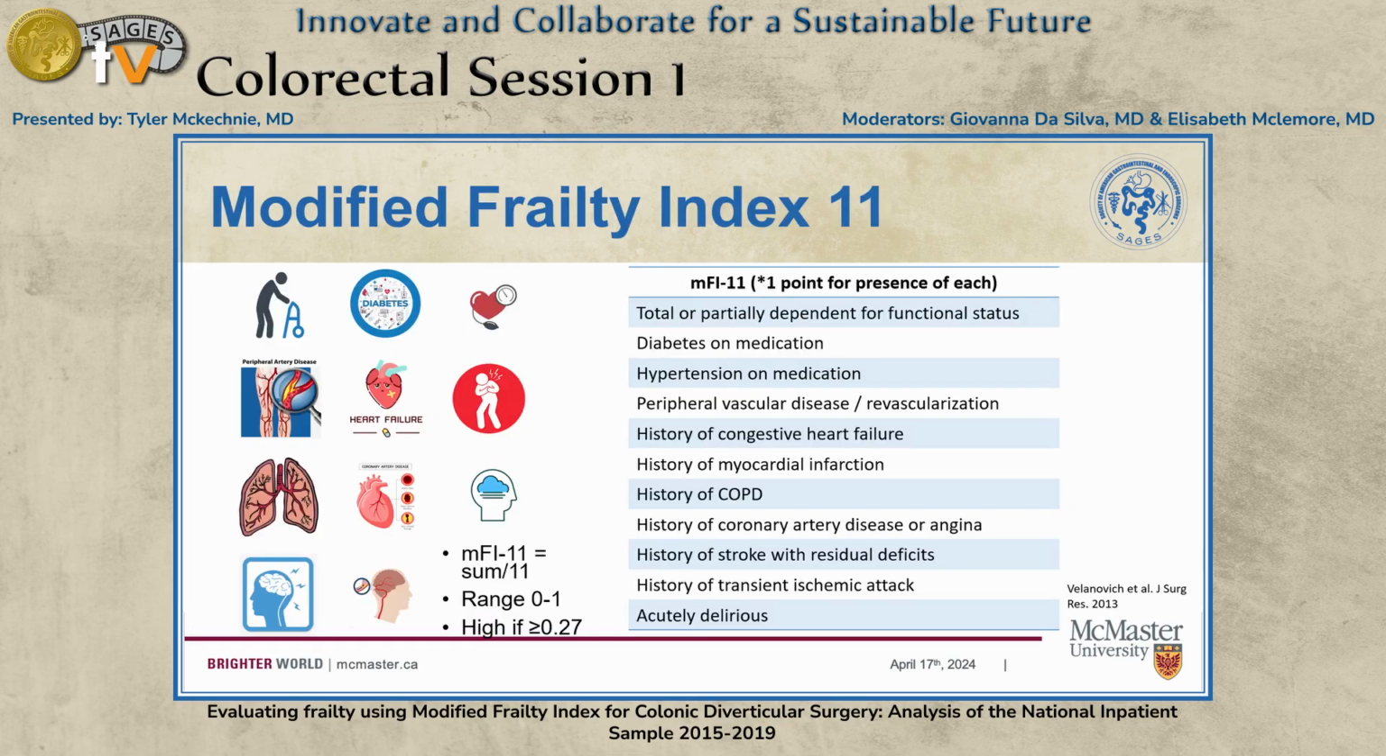There are over 70 indices that have been reported in the literature for screening and identifying frailty, including anywhere from 1 to 90 items, some of which are validated and some of which are not. The Modified Frailty Index 11, or MFI 11, as you can imagine, includes 11 items. They're listed here. This index was designed to allow for the identification of frailty in the clinical setting by counting the number of items present in a patient's medical history and dividing it by the total number of items in the index. This was validated by Vilinovich and colleagues in 2013 using a large ACS-NSQIP database study of nearly 1 million patients.